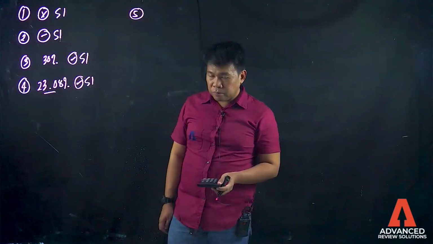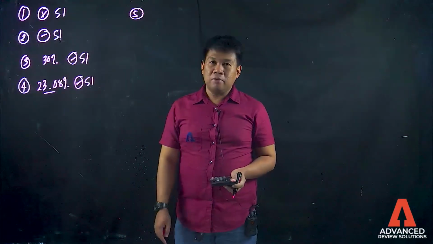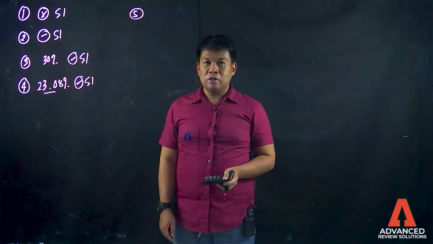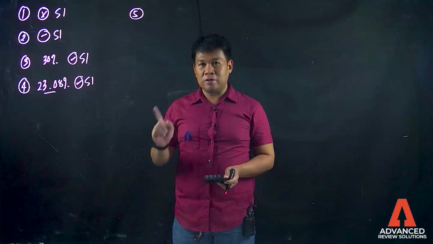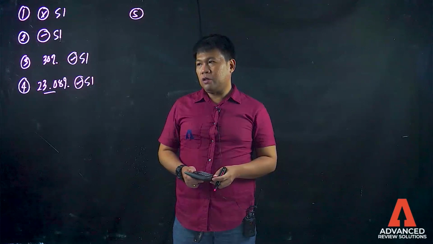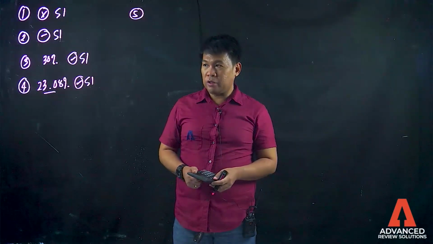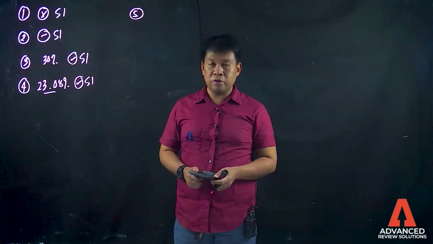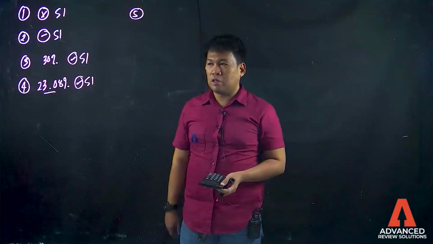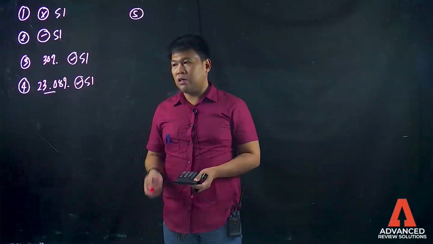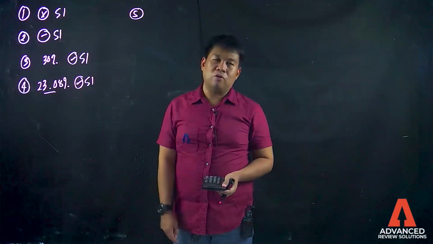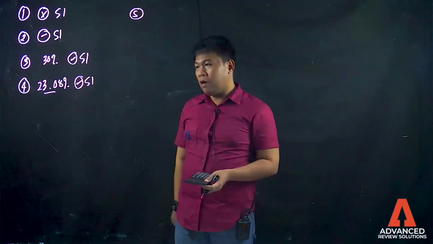Let's look at the problem. Problem 5 is again a kind of problem that did not tell anything about indicators of significant influence. So where do you go? That's the time you go to the percentage of ownership. The percentage of ownership is 20,000 over 100,000, that is 20,000 shares over 100,000 total outstanding shares. The percentage of ownership then is 20%. So there is a presumption of significant influence. So we have an answer for the share in profit or loss of associate in 20X1 and 20X2, because we will use the equity method of accounting.